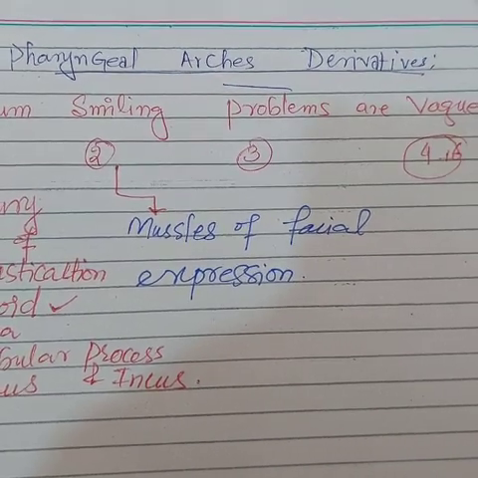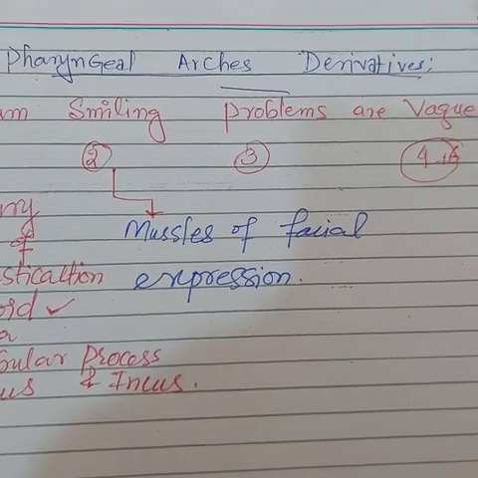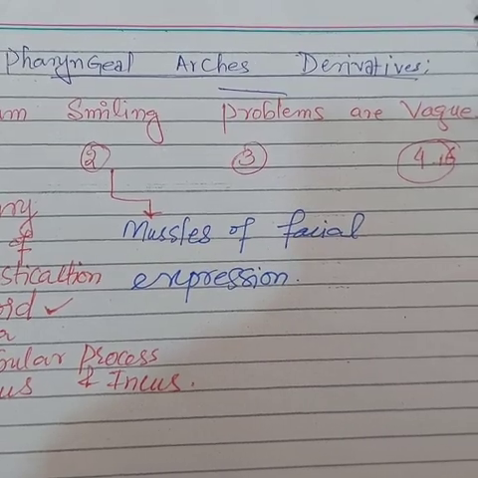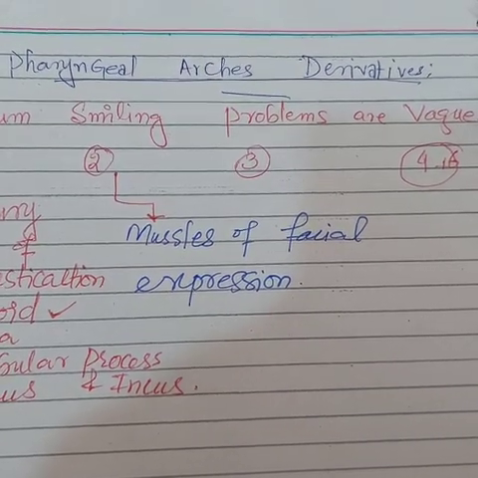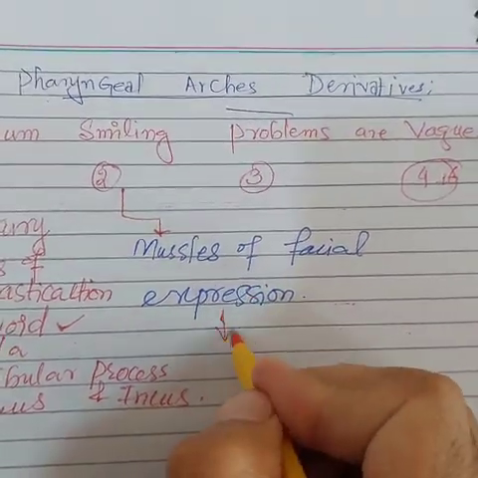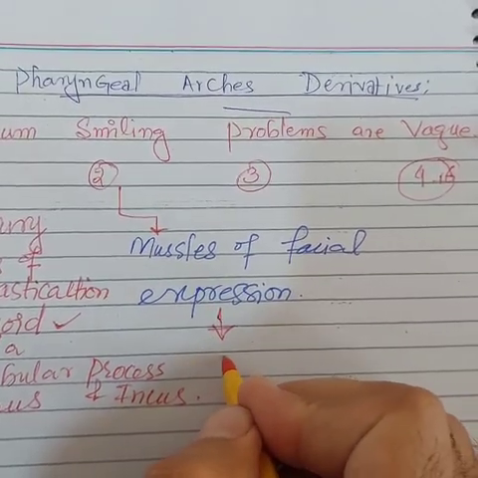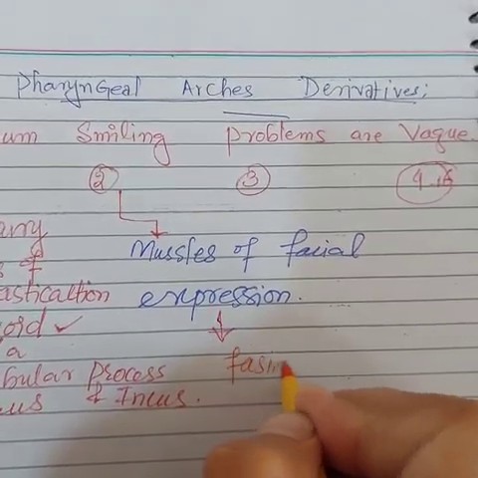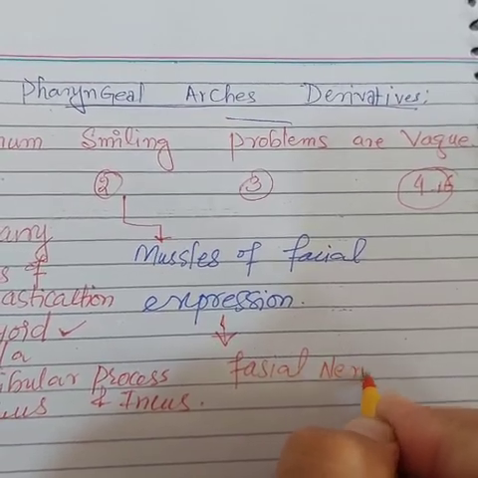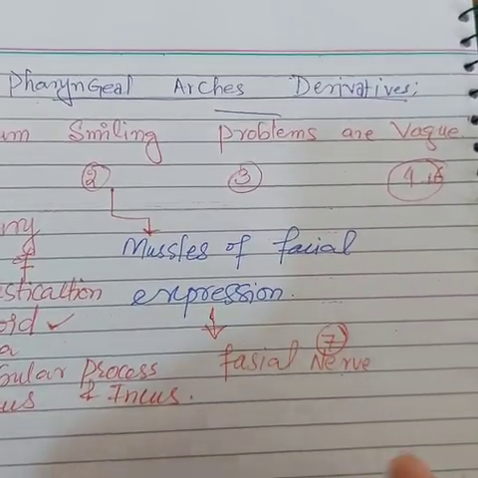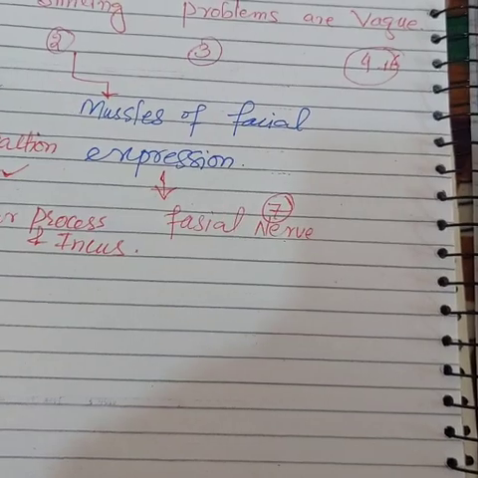So these are the derivatives of the second pharyngeal arch, and we know that the muscles of facial expression are supplied by the facial nerve. So you should remember the facial nerve, which is the seventh cranial nerve, is also the derivative of second pharyngeal arch.